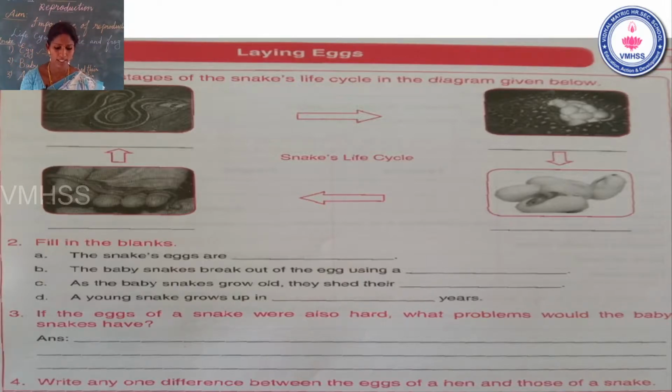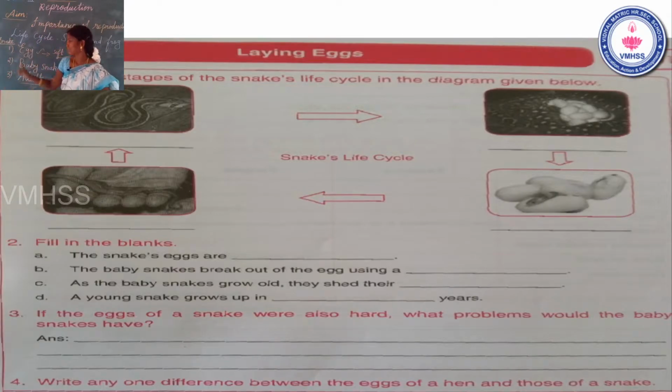Your first question: label the stages of a snake's life cycle in the diagram given below. Only the pictures are given in the worksheet, so you can identify the stages and write the names of the stages. What is the first stage of the snake? You can write the answer on the dash. First one, egg stage. Very good.